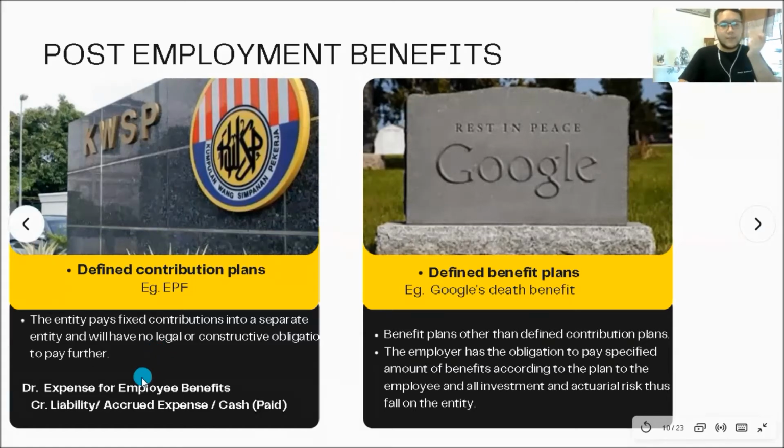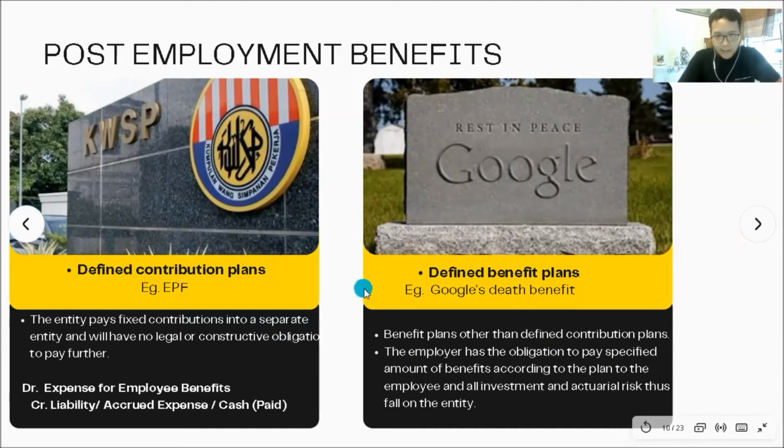But this one is very simple. I might explain it just a bit now. Debit expense for employee benefits, credit accrued expense if you want to pay a month later, or you pay it by cash. This is the accounting treatment. Very simple, very easy, very common in Malaysia. Don't have to worry about this.